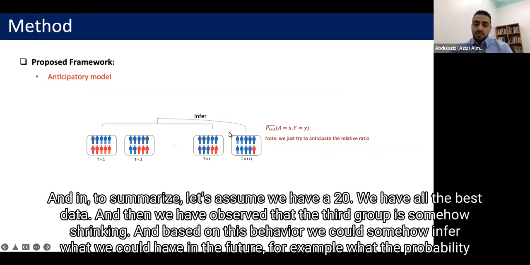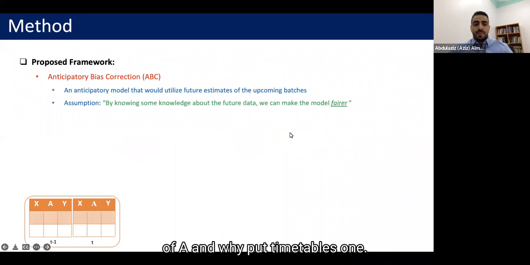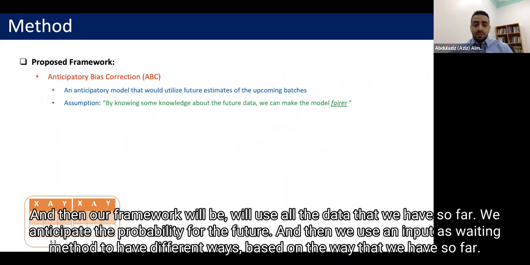To summarize, let's assume that at time t we have all the past data, and we have observed that the red group is shrinking. Based on this behavior, we could infer what we could have in the future, for example the probability of a and y at time t+1. Our framework will use all the data that we have so far.